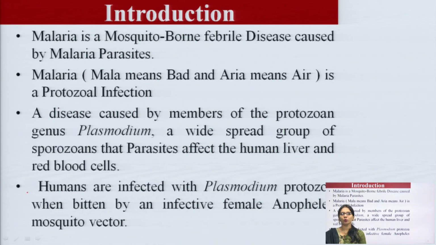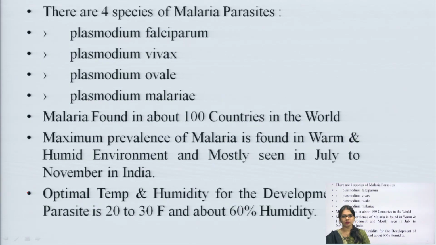As I told you, malaria is a mosquito borne febrile disease caused by these parasites.